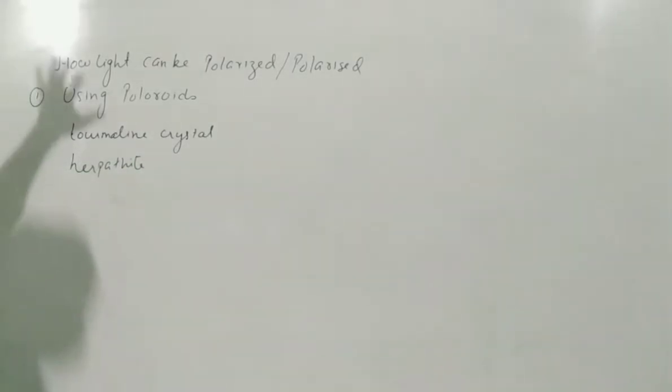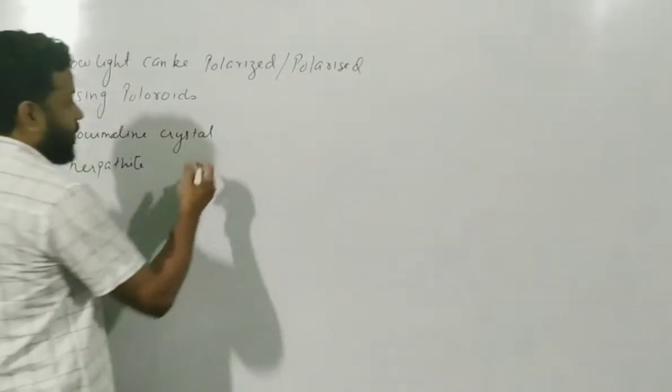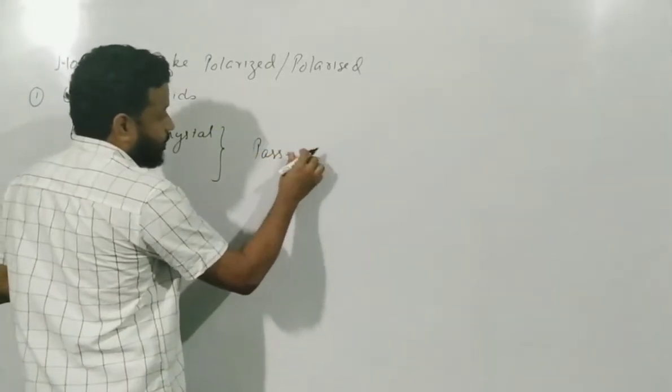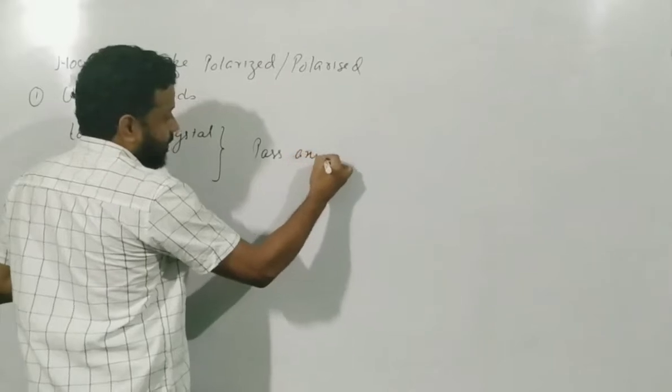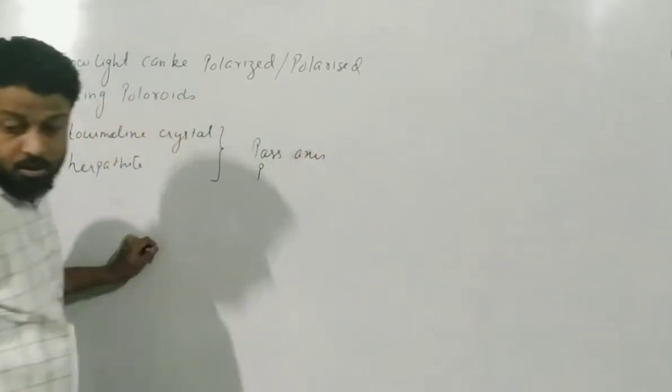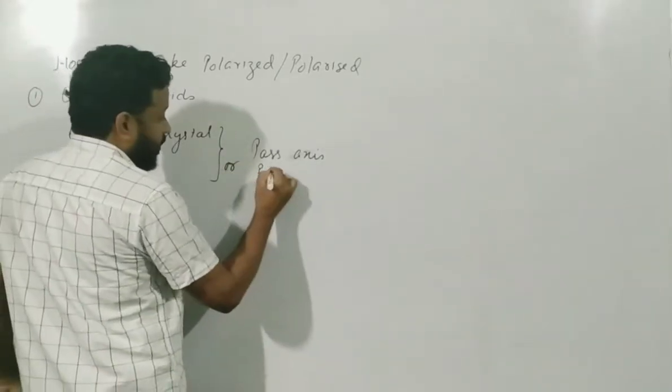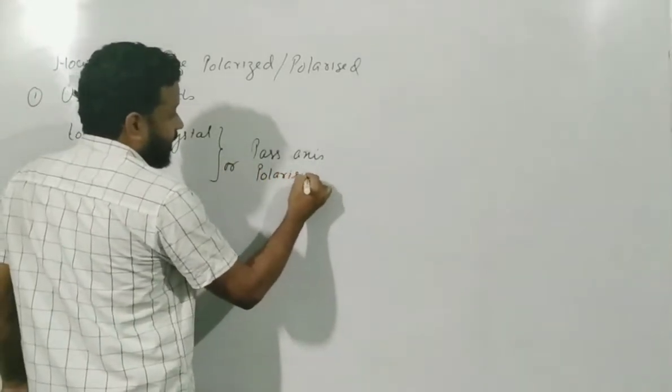What is the good thing about this crystal? They have something called a pass axis, or polarizing direction.